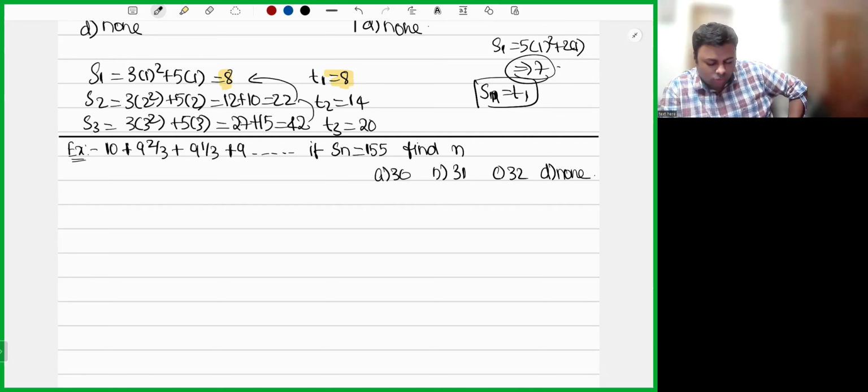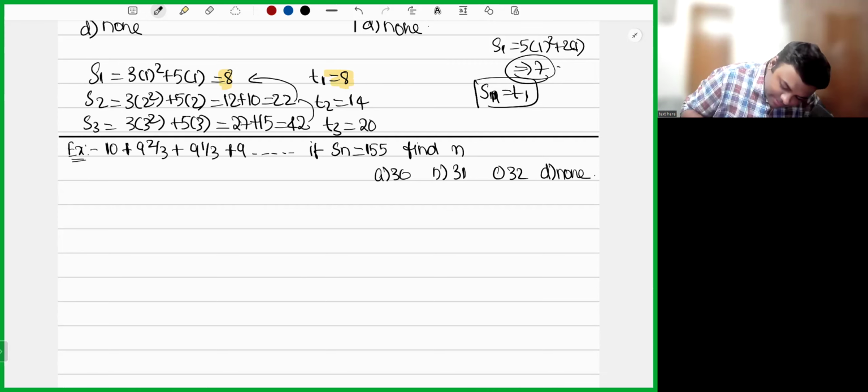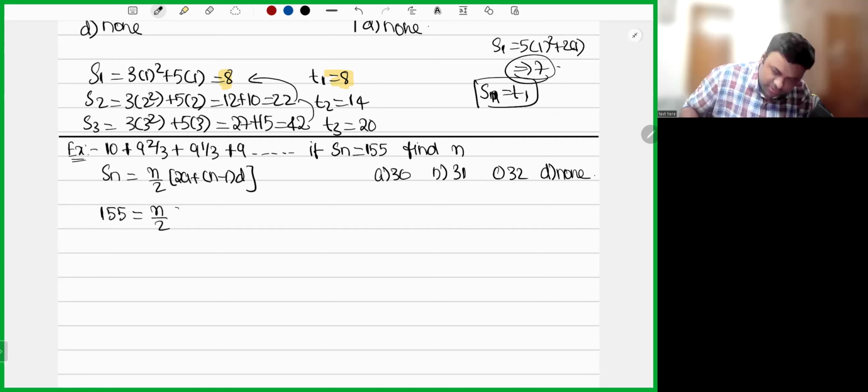See here, 10, 9 2/3, 9 1/3, 9, and so on is given. Sn is equal to 155, he gave. He's asking you to calculate the value of n. How will you get Sn? n/2 into [2a + (n - 1)d]. 155 is equal to... unfortunately, I don't know the value of n.